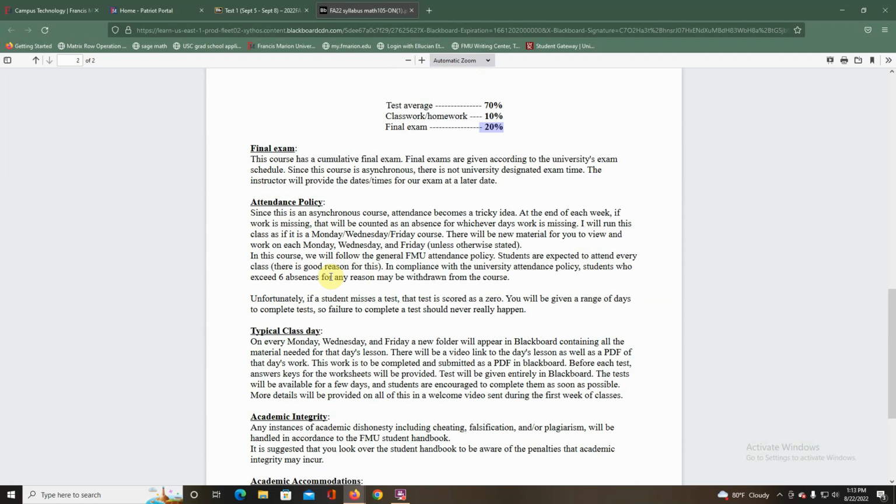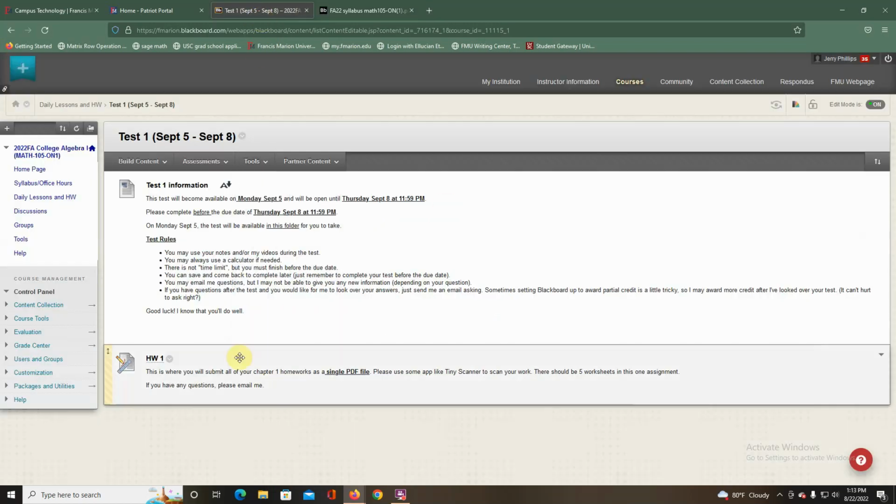Okay. Attendance policy: they want us to be able to take attendance, but this is an asynchronous course, so there is no class time, so I can't really take attendance for each class. So what we're going to do is, as you turn in your assignments, if you're missing any, so when you turn in homework 1 for test 1, if you don't have the second or third one, I will count those as absences.